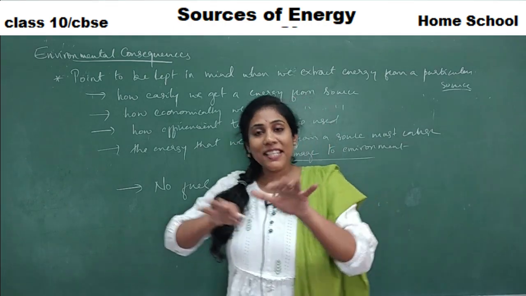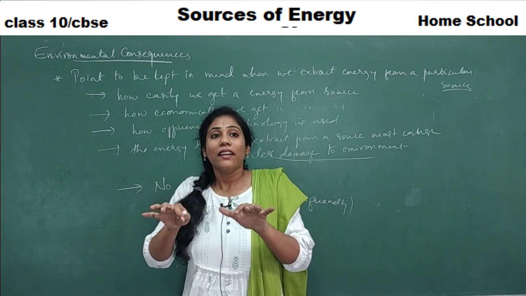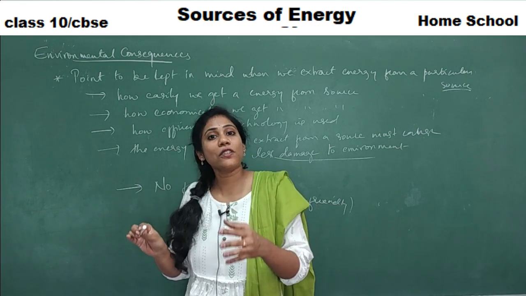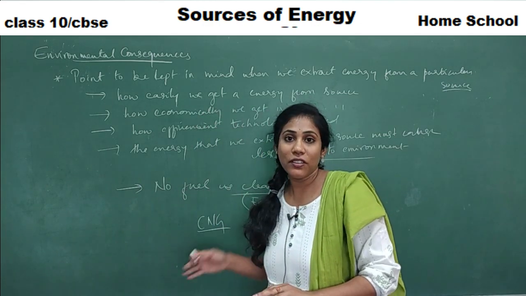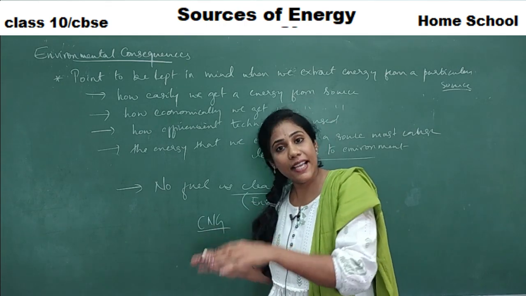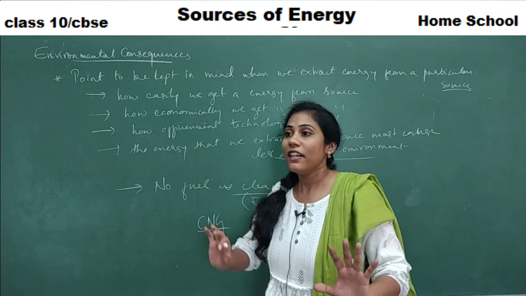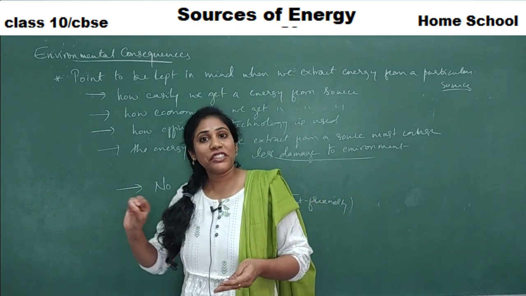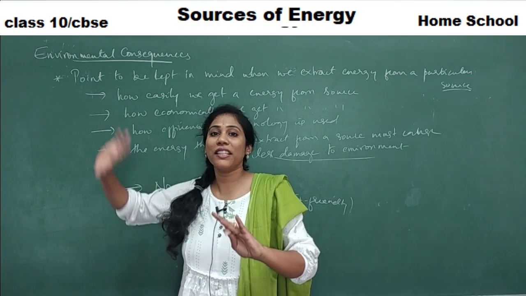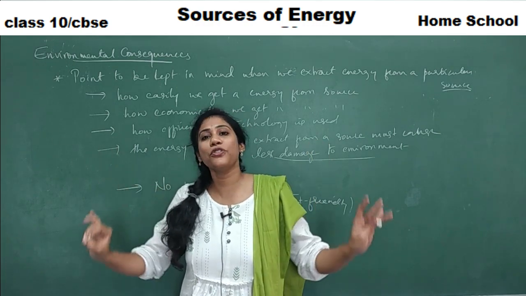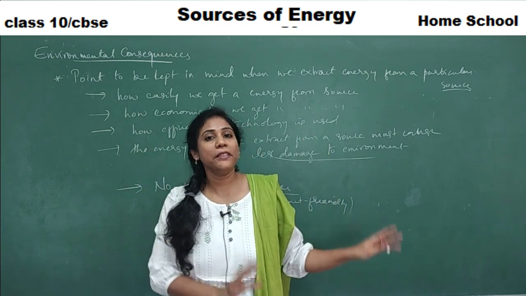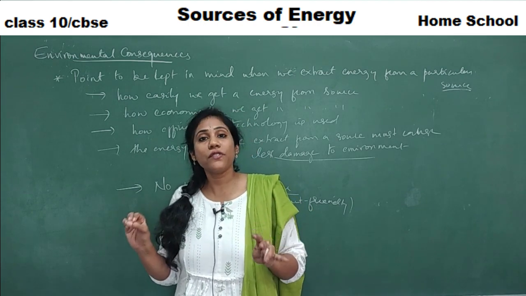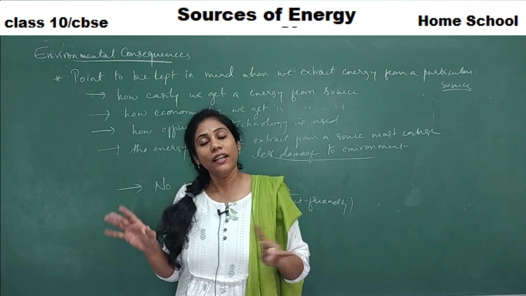So we have to compare the pollution-causing nature of the fuels, and the fuel which causes less pollution has to be used. The energy source that causes less pollution must always be used. This is how we select the better energy source that does less harm to the environment. All sources of energy cause some damage, but we have to be very careful in selecting a source which causes very little damage.